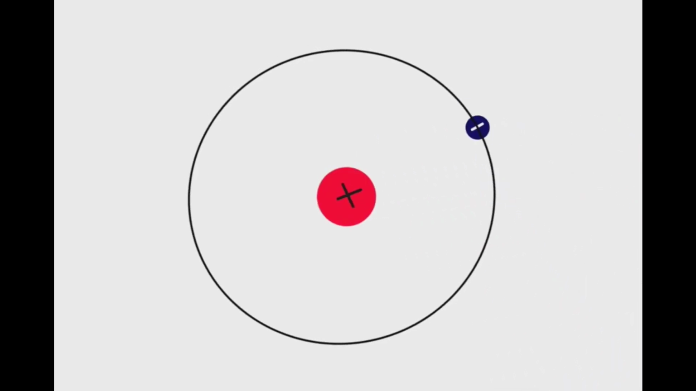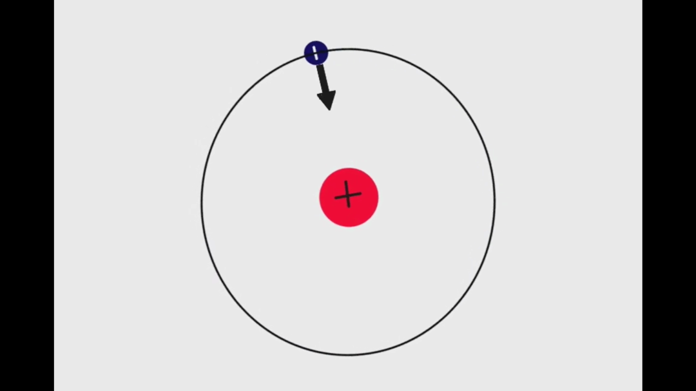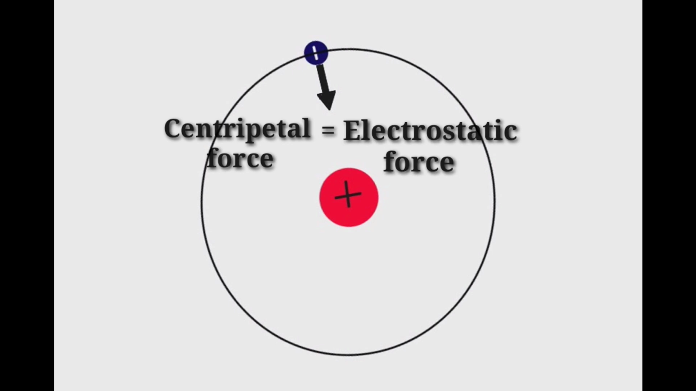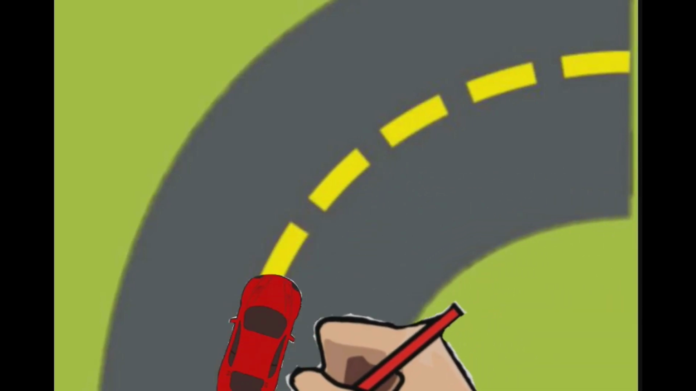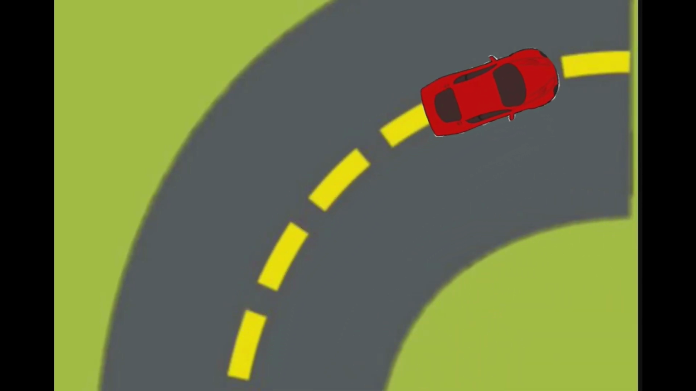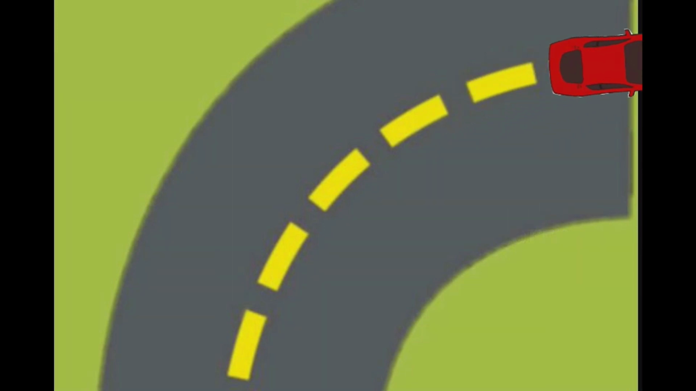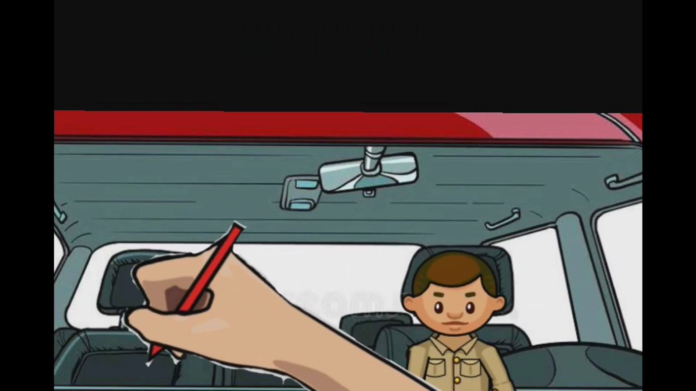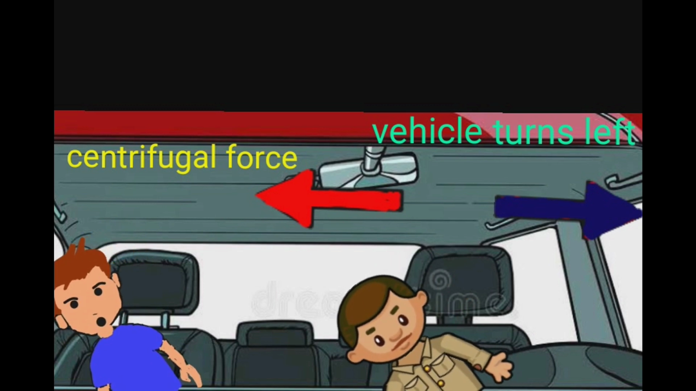Another example of circular motion is motion of electron around the nucleus. Here, the necessary centripetal force is provided by the electrostatic force of attraction between the nucleus and the electron. When a vehicle takes a turn on a curved road, it performs circular motion. The frictional force between the tire and the road surface provides the necessary centripetal force. If vehicle turns towards left, then outward acting centrifugal force pushes you towards the right.